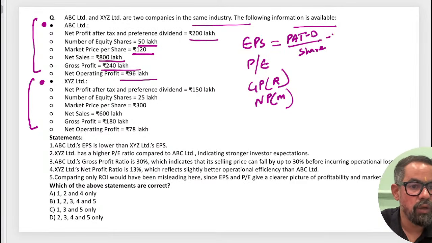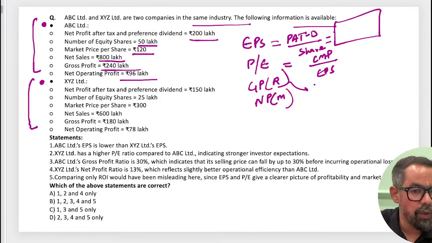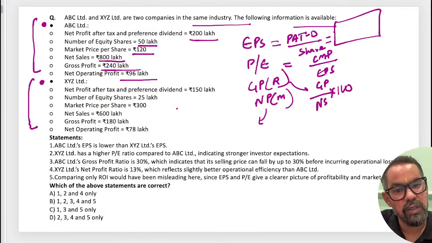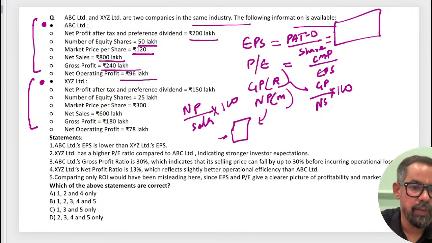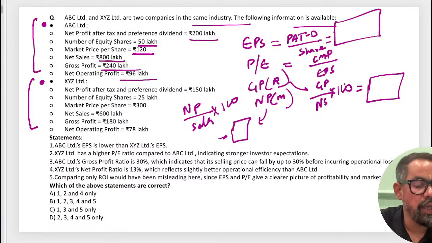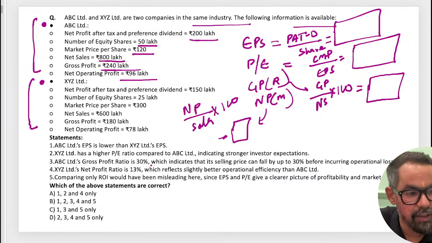Calculate quickly. So what will be your correct answer for this? PE ratio is the current market price divided by EPS. Then gross profit ratio is equal to gross profit divided by net sales into 100, and net profit margin is net profit divided by sales into 100. Okay, so this is the one and you know the answer for all these. Who will tell for firm A as well as firm B? Now, this is one question which will give you a glance of all the ratios which we have discussed in this case.